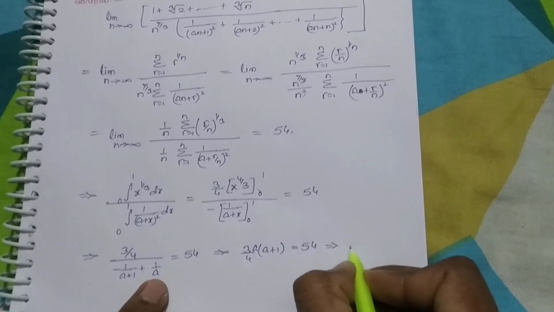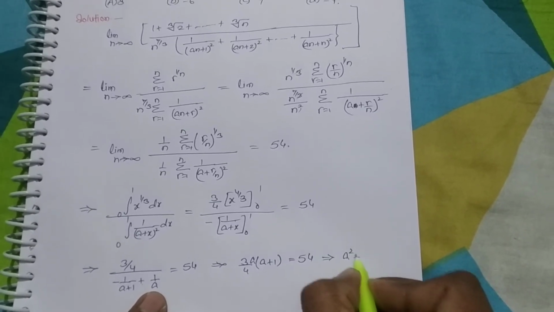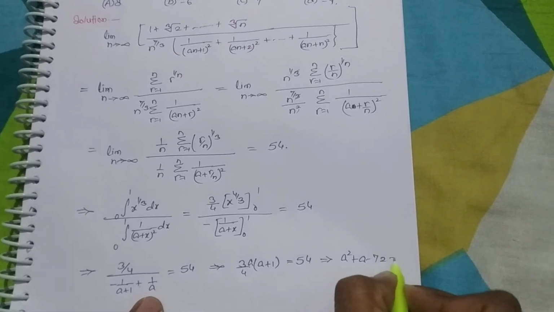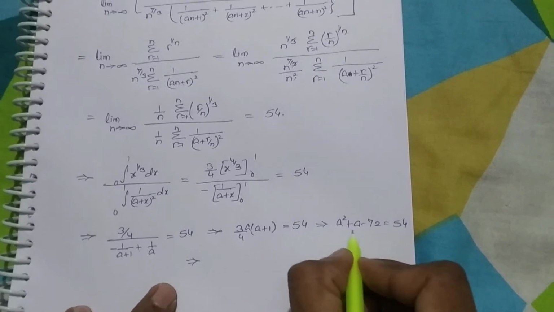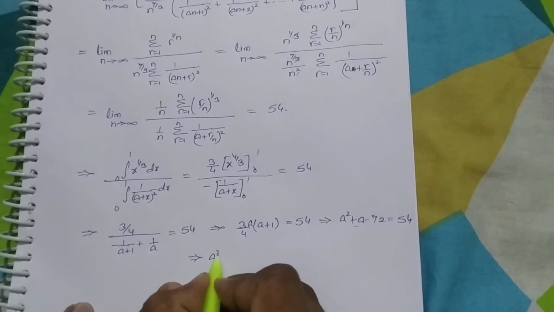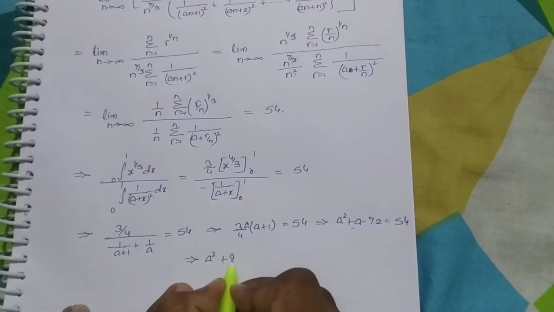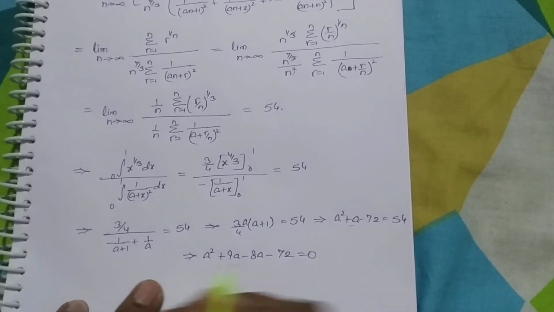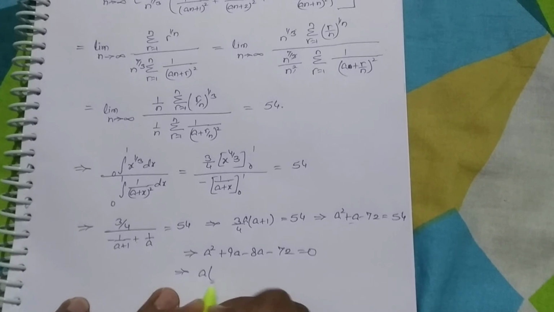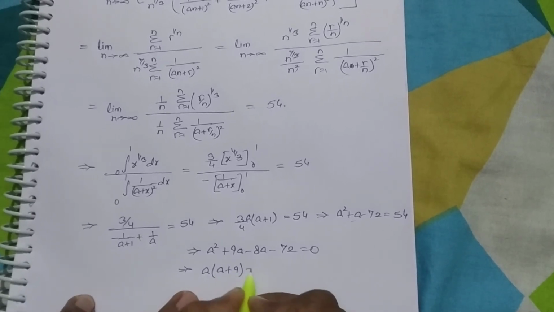Now we get a quadratic equation, a square plus a minus 72 equal to 0, and after splitting the middle term it becomes a square plus 9a minus 8a minus 72 equal to 0.